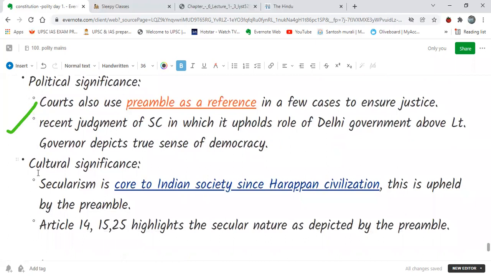Now, it has cultural significance also. Secularism has been very core to Indian society since the Harappan civilization. And there are many cultural aspects, customs, and traditional events of the society which derive from the preamble of the constitution.